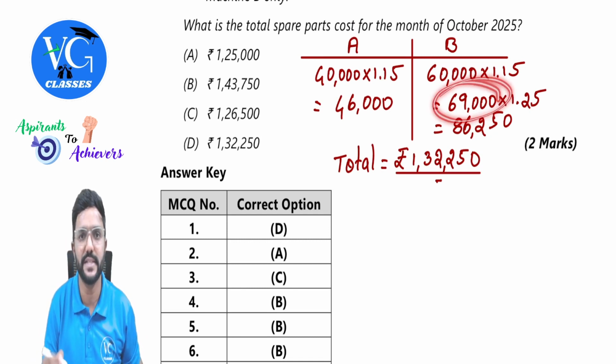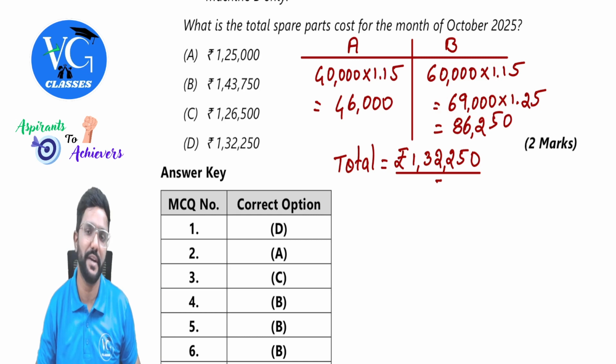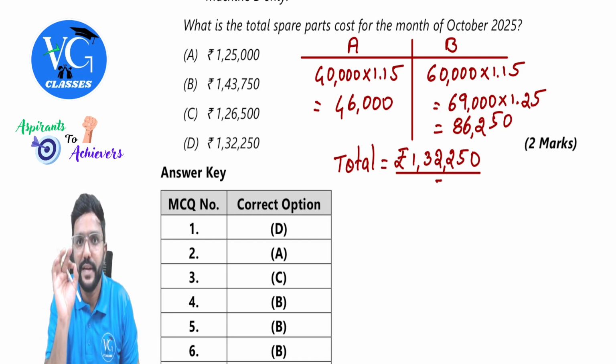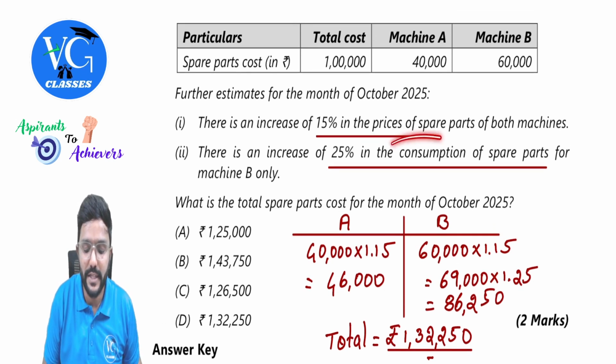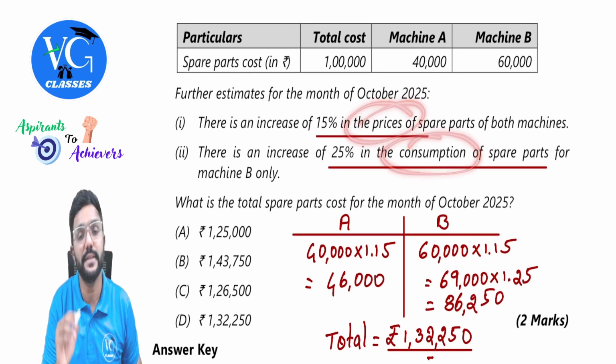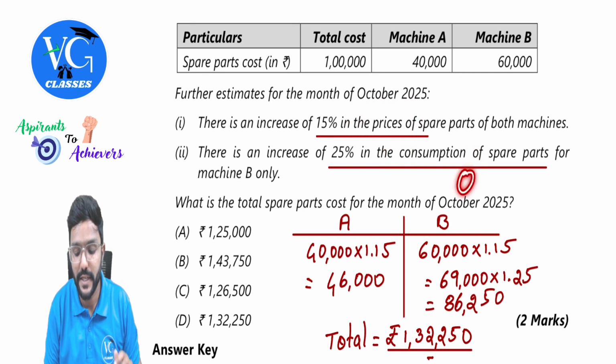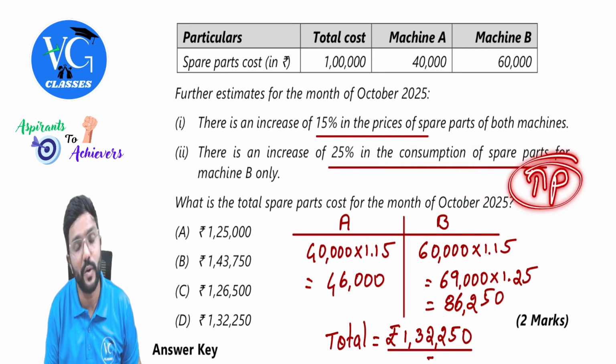Or else you can also do 69,000 plus 25% straight away. Got it? And please be careful. Students might get a doubt here. Sir, should we consider the consumption after the increase in price? Yes, because when there is an increase in quantity, obviously the increase in price will affect the increased quantity also.